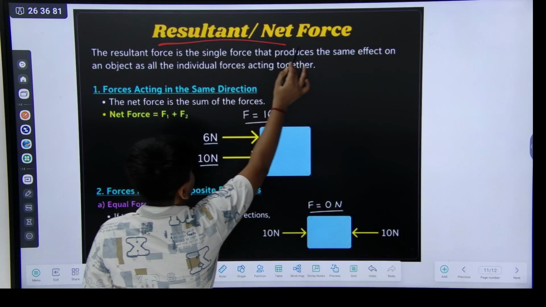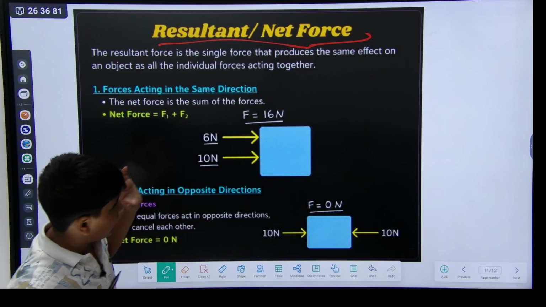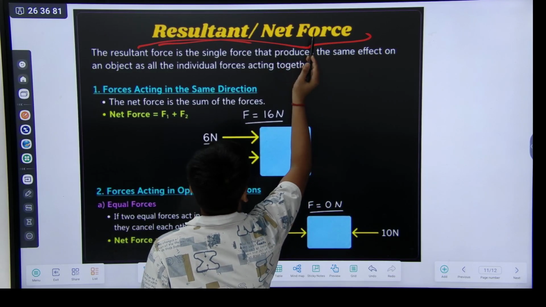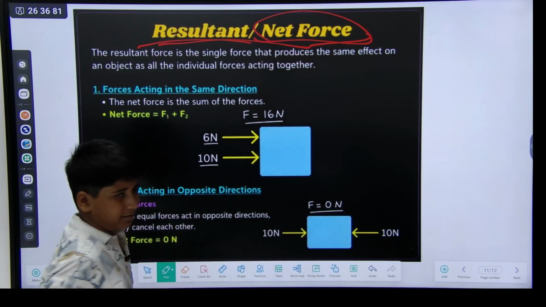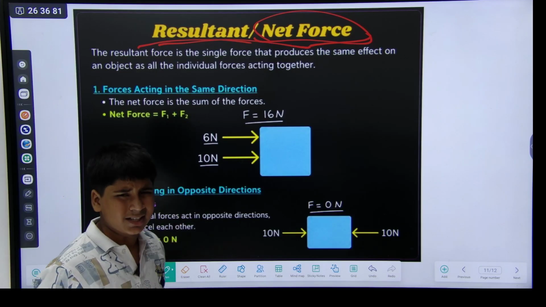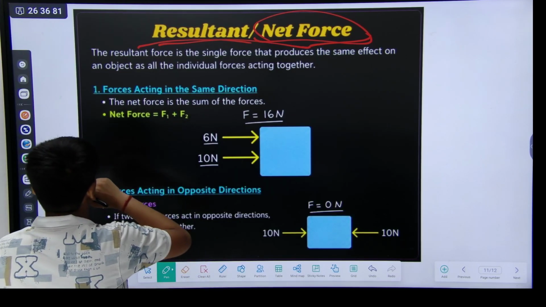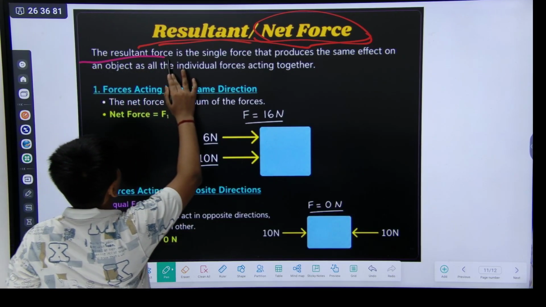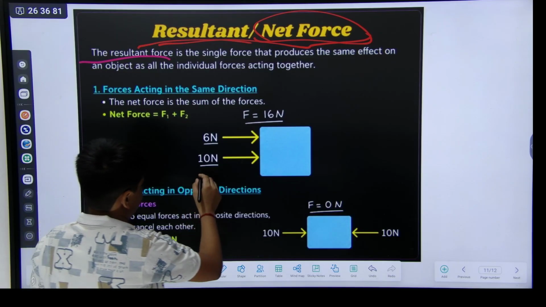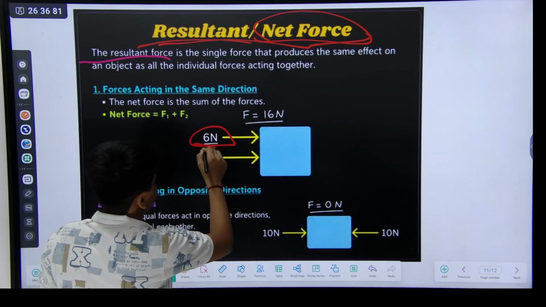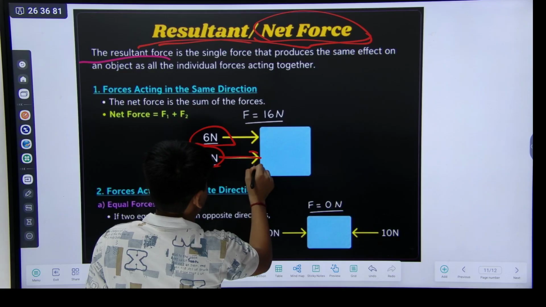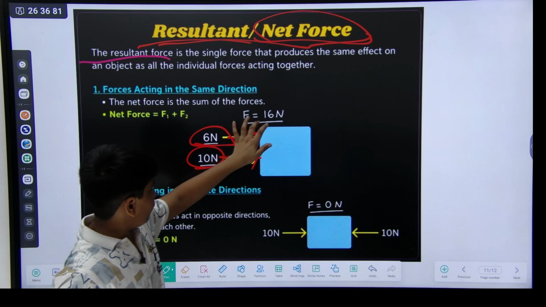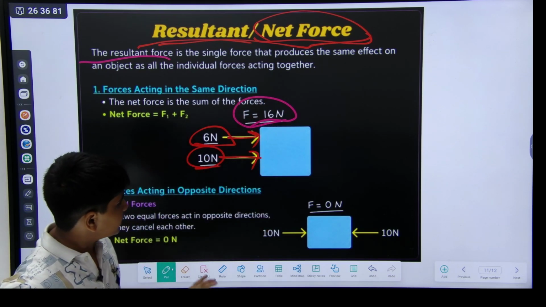Now, net force also has a second name, resultant. Somewhere it is called resultant, but not that often. So in this net force, the total force, like in this diagram, 6 Newton and 10 Newton are pushing this block. So its net force is total F equals 16 Newton.